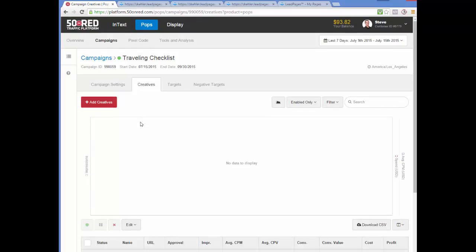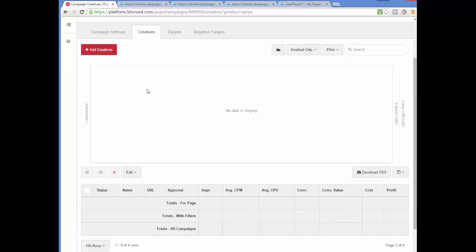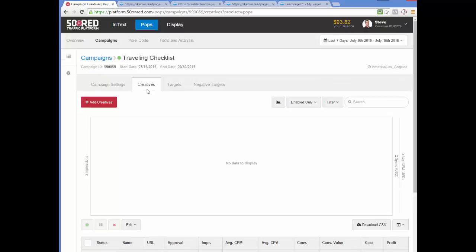So this is, every network you have to define your destination URL. In 50onRed, they call it your creative. And that is basically the website that is going to pop up in front of a person's browser when they hit your target URL. So we're going to create one here. And this came up automatically after you saved a campaign. It comes here and allows you to create your creative for that campaign.